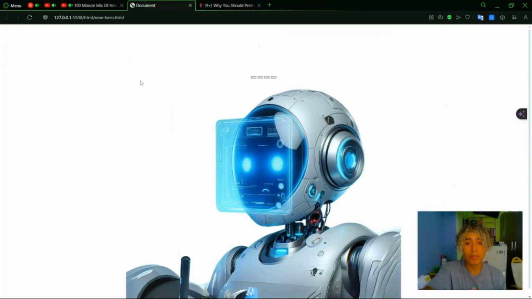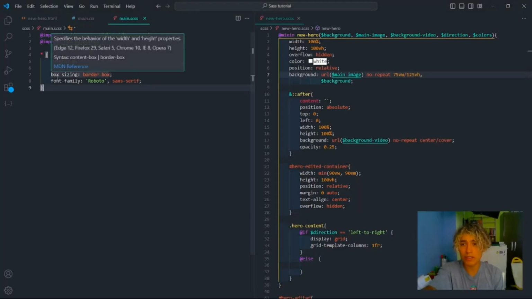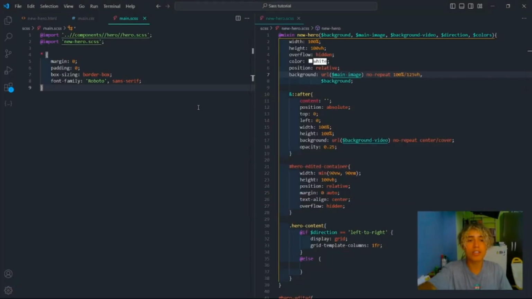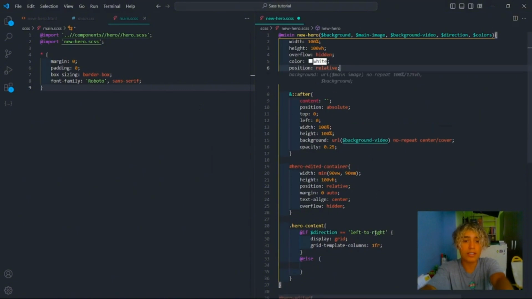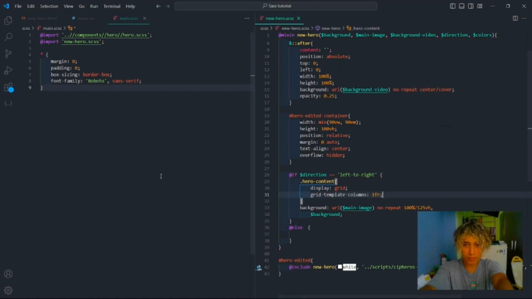Now we get that, but I guess having a 75 viewport height for the horizontal axis, and 125 viewport height for the image. We get this, and updating, having all the control for the margin, padding, box sizing, etc. We get this result. Okay, we have it with 100%, 125, and this is how we want the hero to appear. Therefore, if that direction is left, we're gonna get this kind of background. However, we must set the display grid and not the grid content for not having any kind of issues.